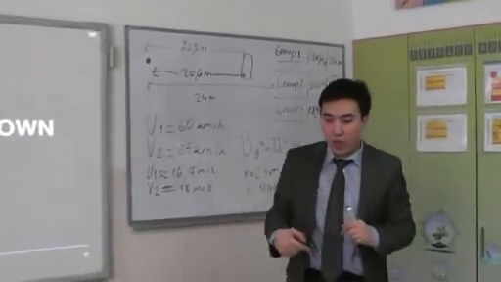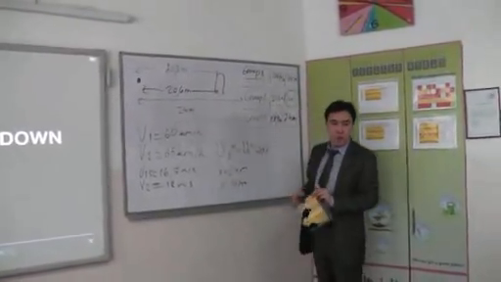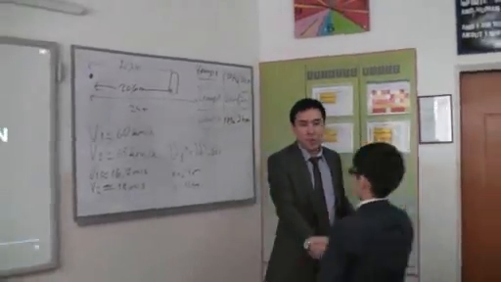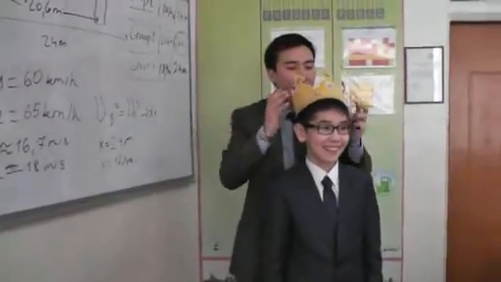The first group was the group number 2, and the team leader of the group number 2 is who? Is Bibaris, yes, come here, Bibaris. Bibaris became the first, so he's the king of calculations.